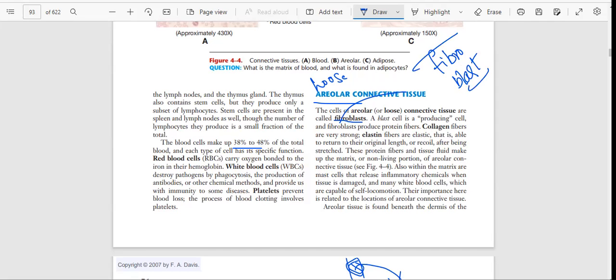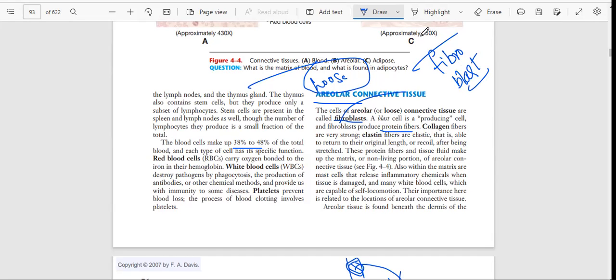What is called fibroblast? Blast means producing, so fibroblast means fiber-producing cells. Fibers are found in loose connective tissue. That's why we call it fibroblast. And fibroblasts produce protein fibers.